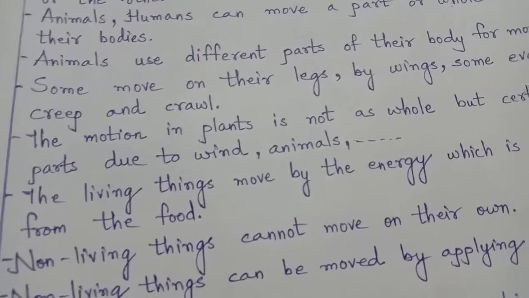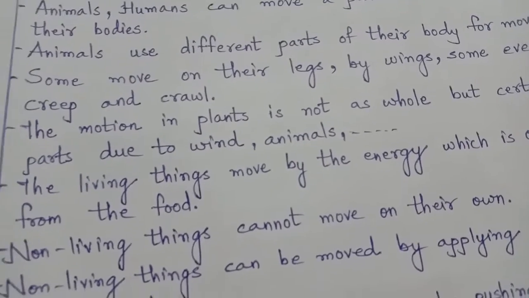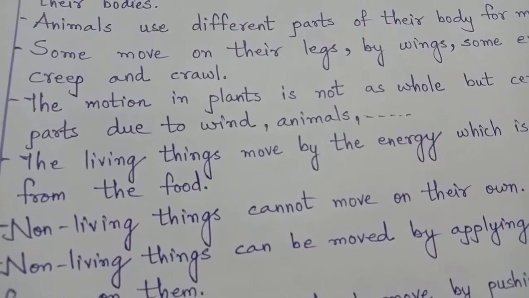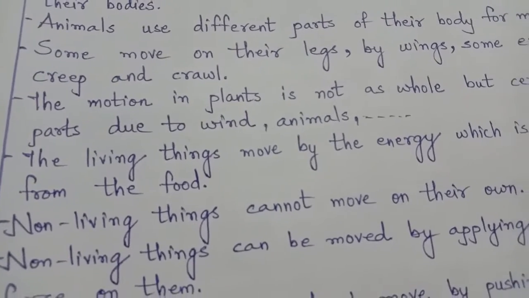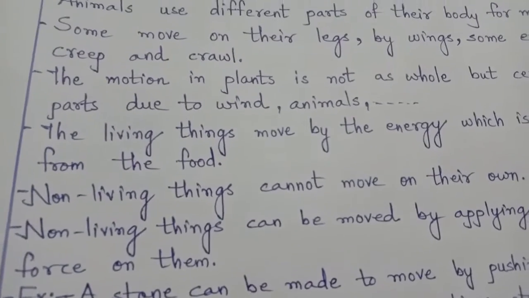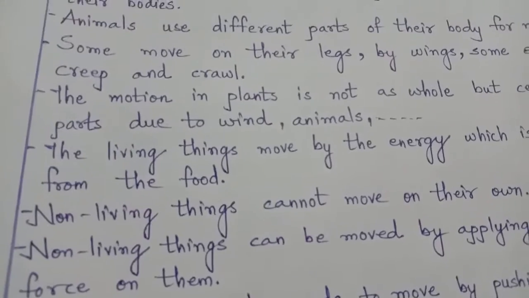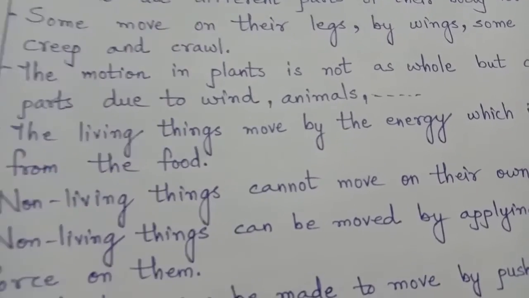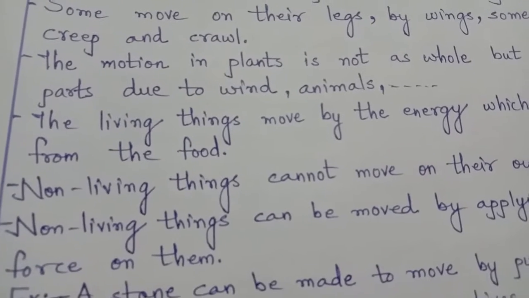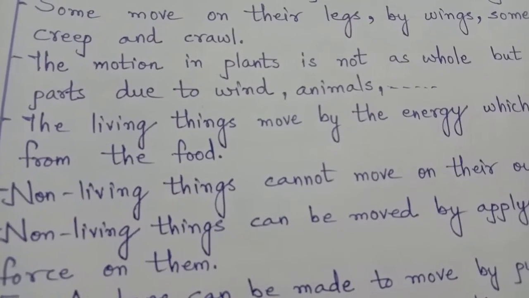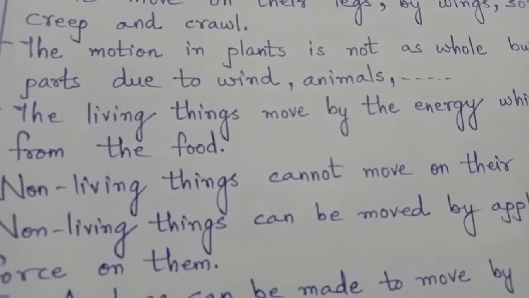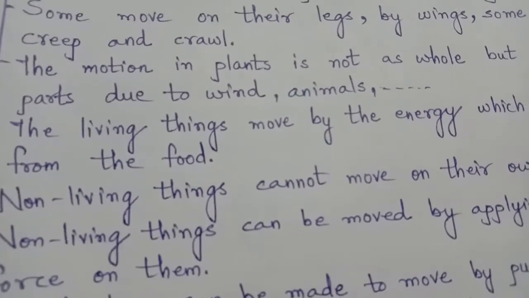But why is this motion possible? Why is this movement possible? The living things move by the energy which is obtained from the food. We are able to move because we get energy from the food which we eat. Animals also move because they get energy from the food they eat.